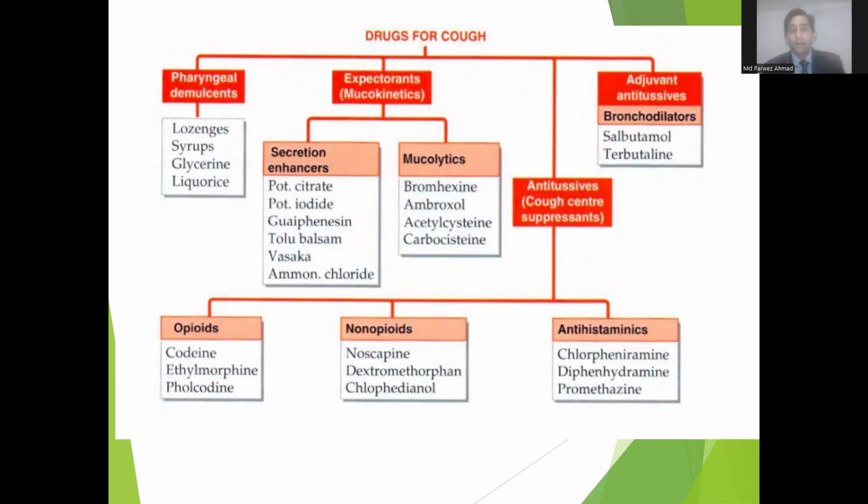Now, the last category is called adjuvant antitussives. Adjuvant means supportive. They are used along with other main drugs. Examples are bronchodilators. Basically, this category of drug is prescribed in case of asthmatic cough: salbutamol and terbutaline. These are used in case of bronchial asthma. Now move to the next slide after the classification.